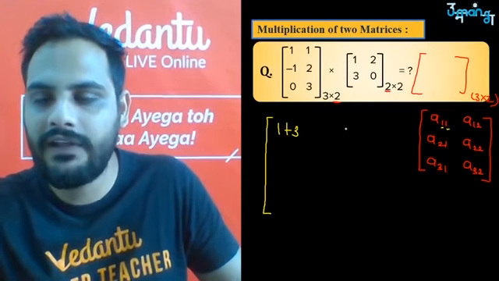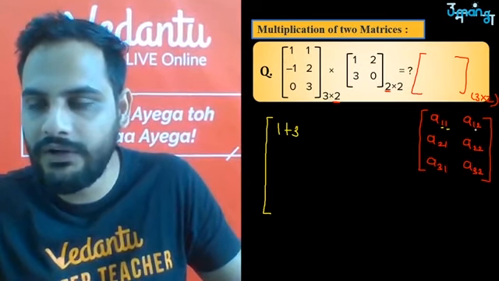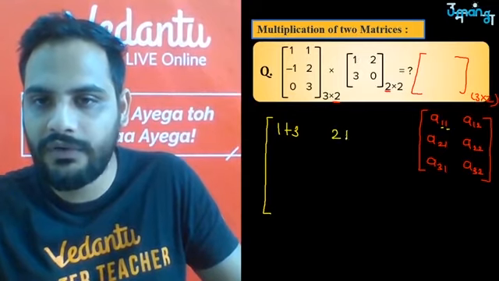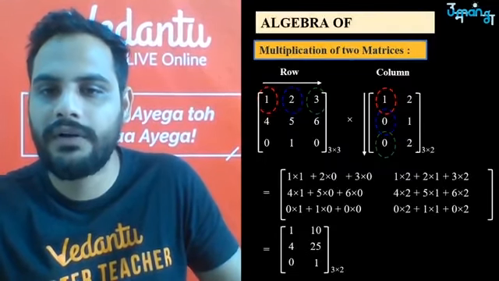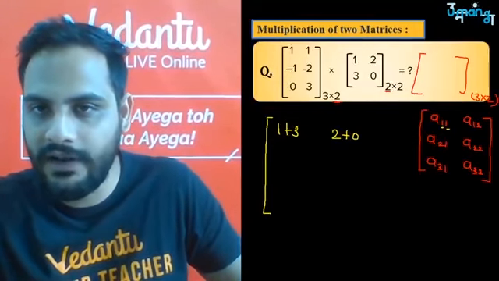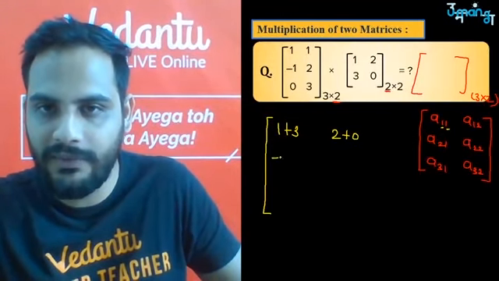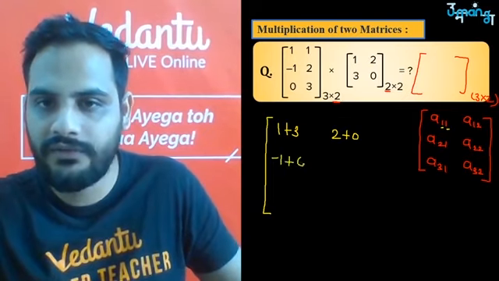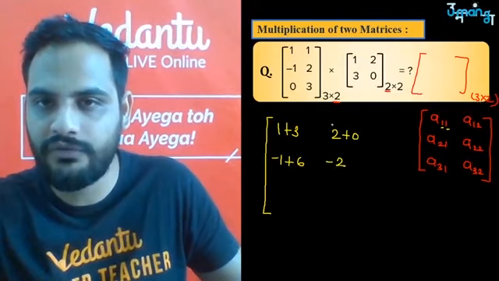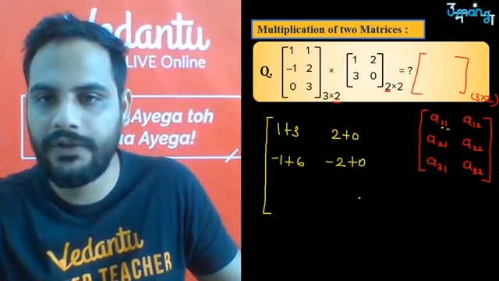Okay. After that, what are you doing? Now 1 2. So first row with the second column. So 1 into 2 is 2 plus 1 into 0 is 0. Okay, is it clear? Then 2 1, second row with the first column, so minus 1 into 1 is minus 1, 2 into 3 is 6. Then 2 2, second row with the second column, so minus 1 into 2 is minus 2, 2 into 0 is 0.